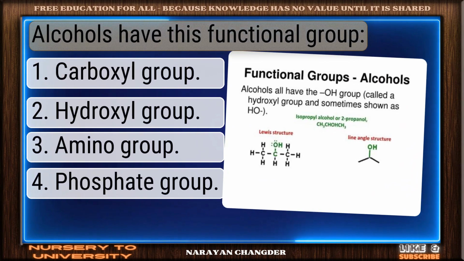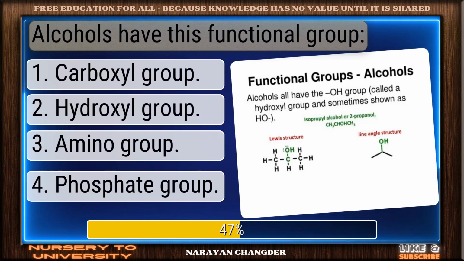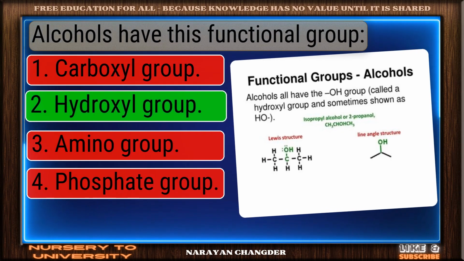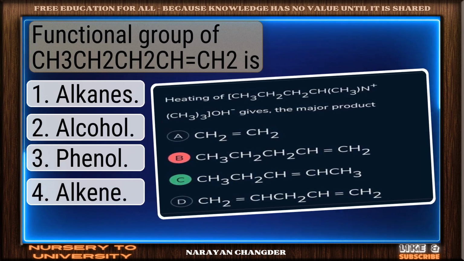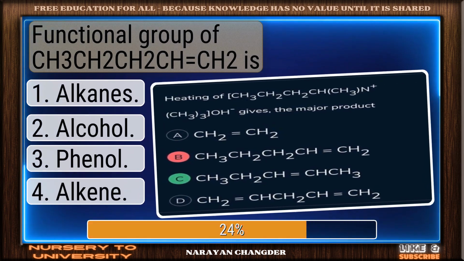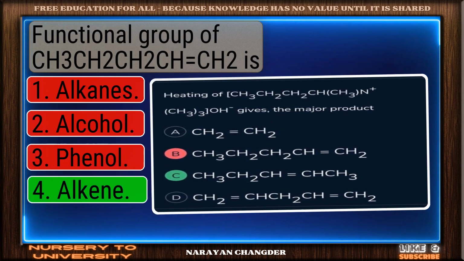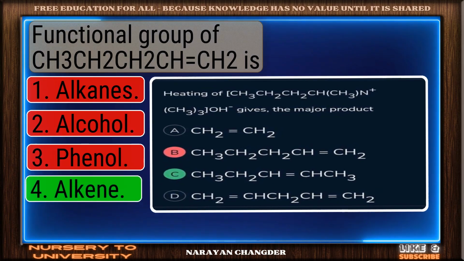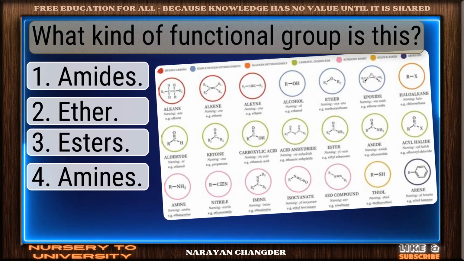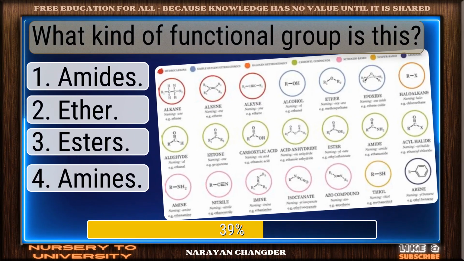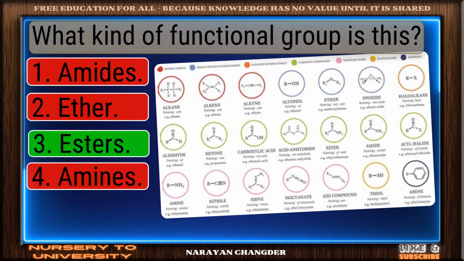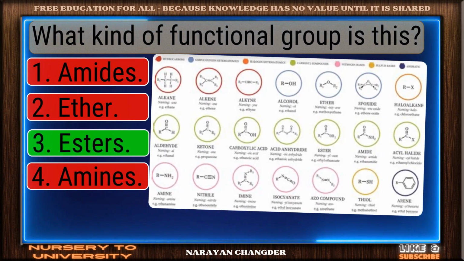Alcohols have this functional group. Great job. Hydroxyl group is the accurate answer. Functional group of C=C is. Nice work. You chose alkene and it is correct. What kind of functional group is this? On track. Esters is the correct answer.